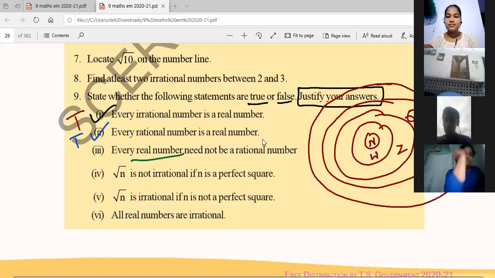Yes, okay. So real numbers are wider. In the real numbers, we have rationals and irrational numbers, right? If I say real number, it may be rational and it may be irrational. So all the real numbers need not be rational.